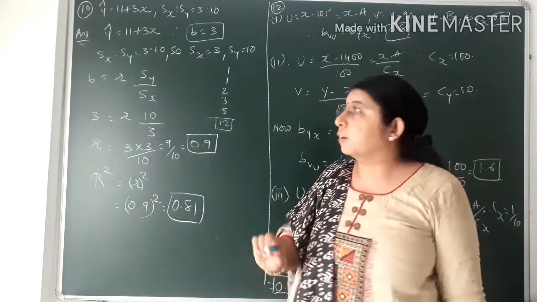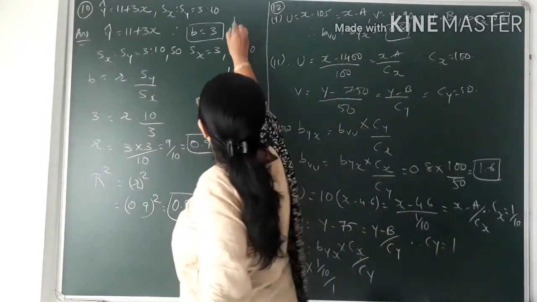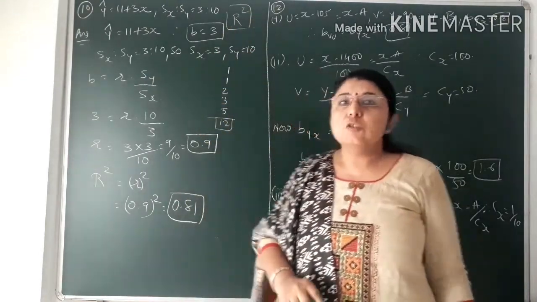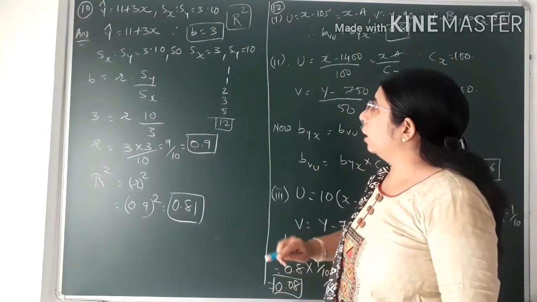capital R square. Capital R square stands for coefficient of determination. So we have to find capital R square here.